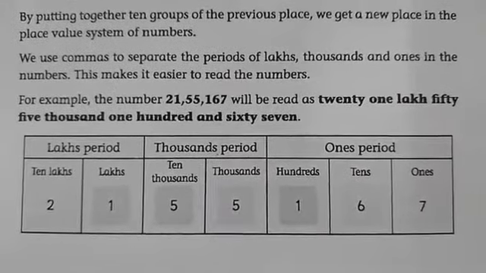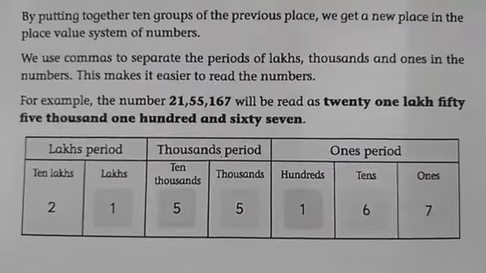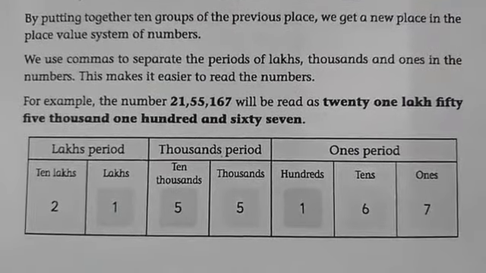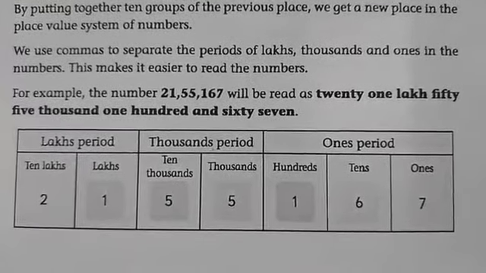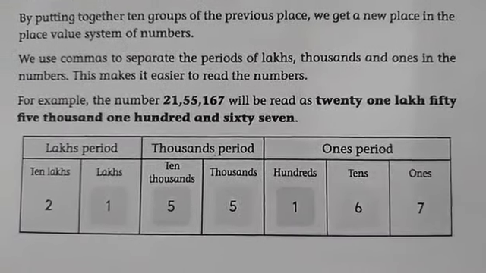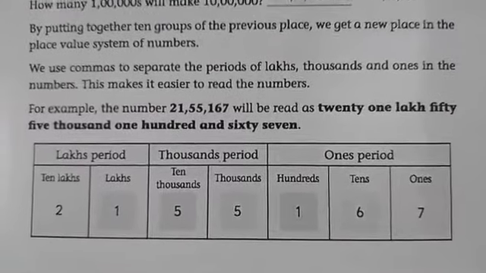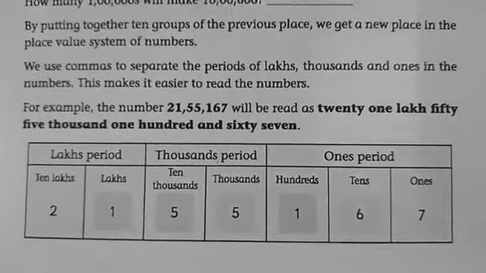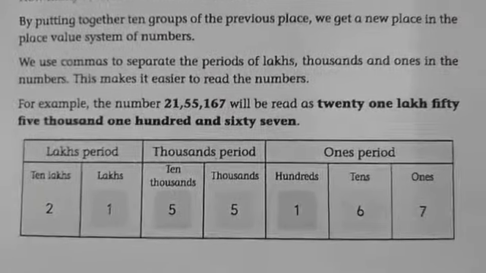Next, observe this one. For example, the number 21,55,167 will be read as, so what is the number name? 21,55,167.